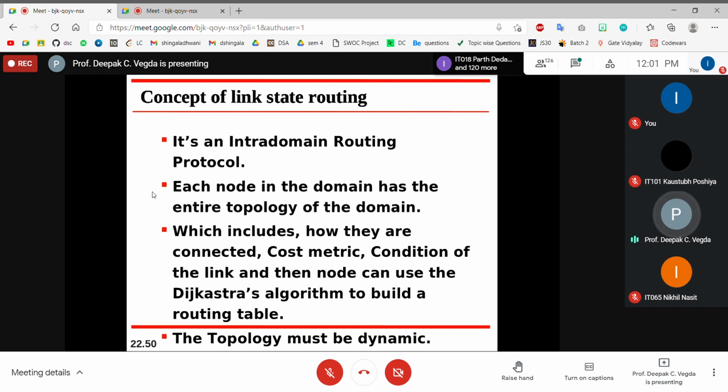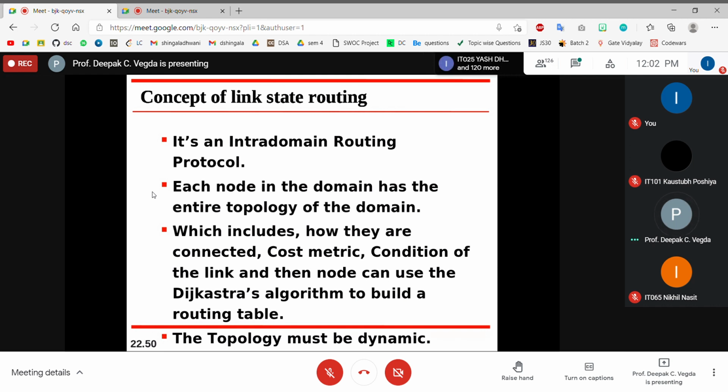What is the idea behind it? The idea behind RIP, the distance vector routing protocol, was that you use distance to measure which path is the nearest path from your host to the destination. We wanted to find the nearest path, and for that we chose the routing information protocol, a distance vector protocol.